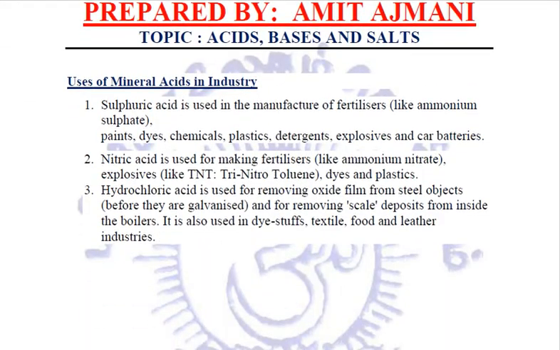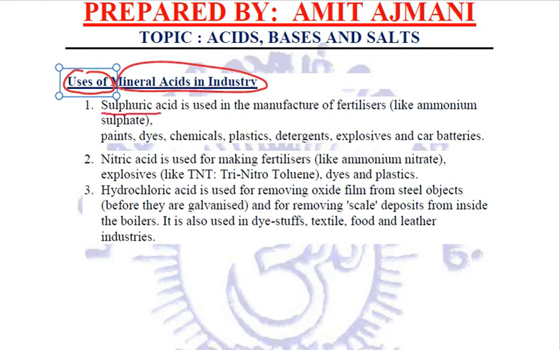Correct? Now talking about a few uses of mineral acids in industry. These acids, of course, are very important for us. How come? Let us try to relate a few very important uses of mineral acids in industry.